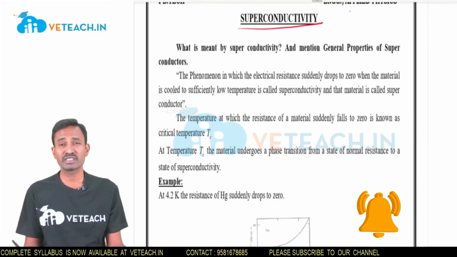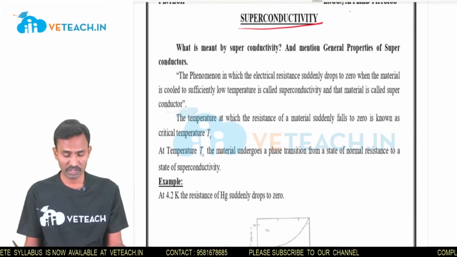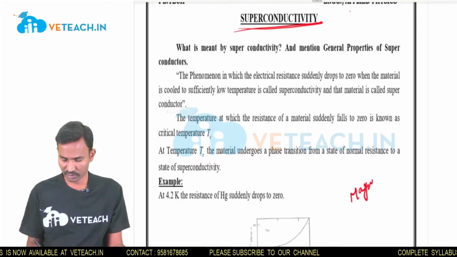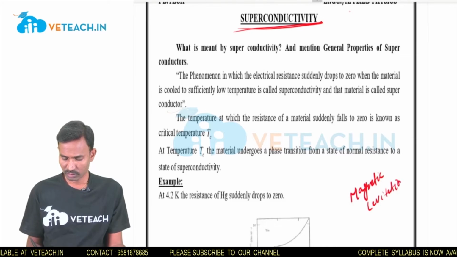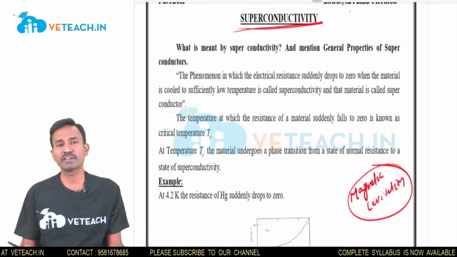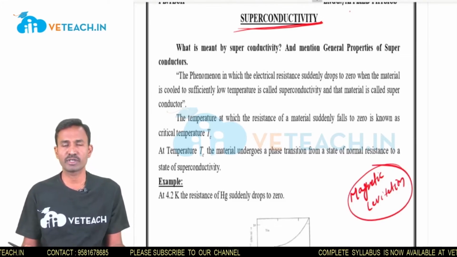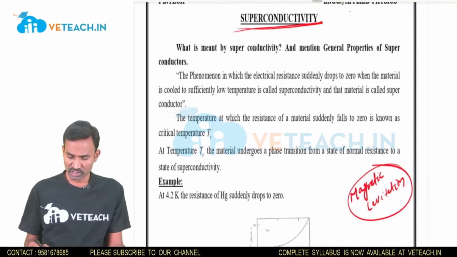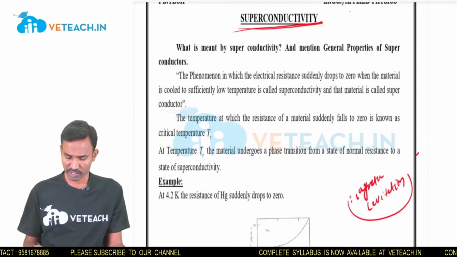In this video I will explain about superconductivity phenomena. This is the basic principle involved in the property of magnetic levitation. Magnetic levitation is the property or phenomenon which is used in fast moving trains. This is the best example of superconductivity phenomena.